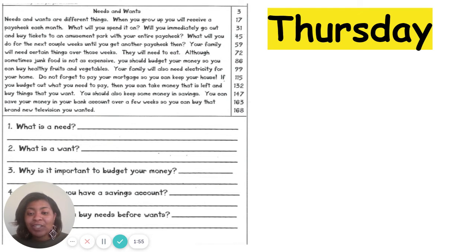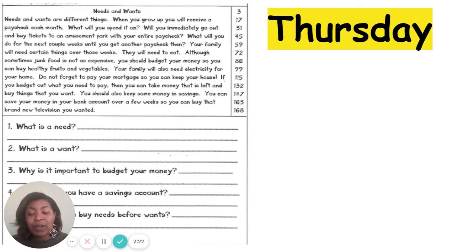Why is it important to budget your money? Well, when you get a paycheck, when you get a job, you want to make sure that you spend the money appropriately, meaning you need to take care of your responsibilities. You may have bills like a mortgage, electricity, water, things that you pay for that you need to make sure continue so that you can live comfortably.